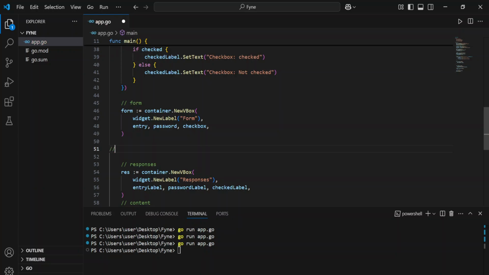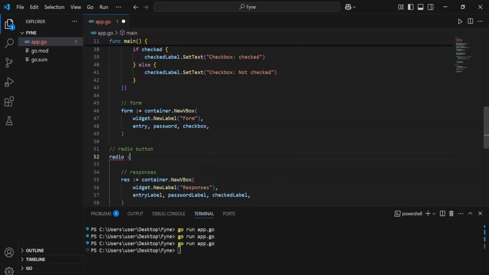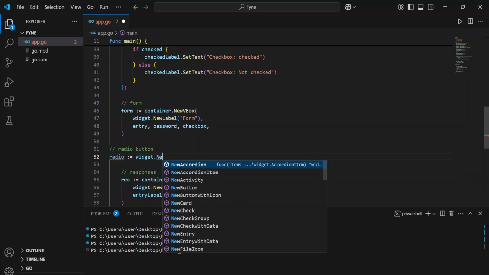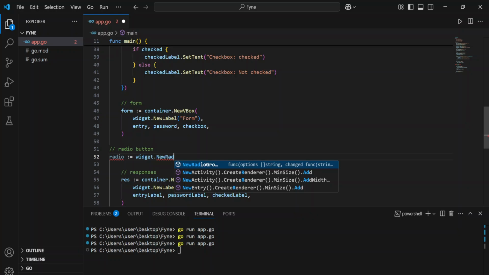To look at the radio button, we can define it. Let's say radio equals to widget dot new radio group.